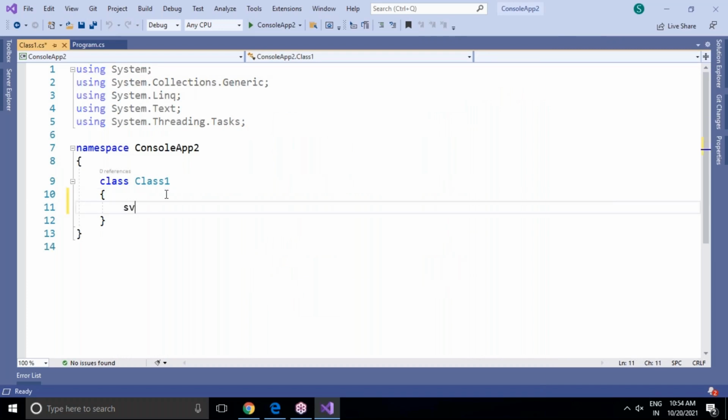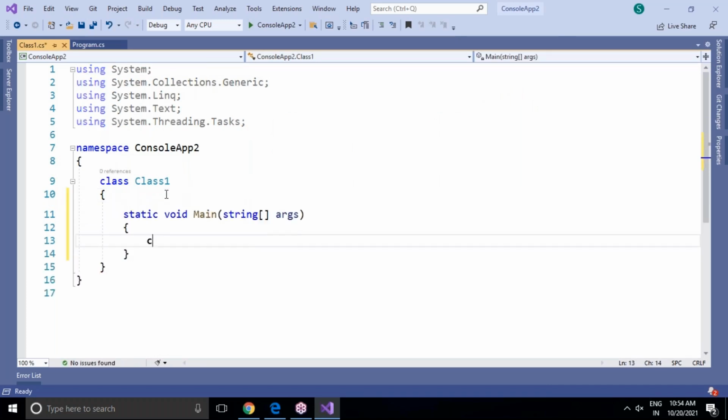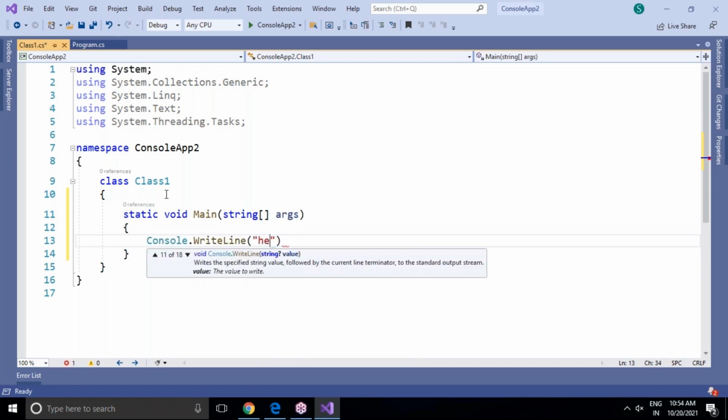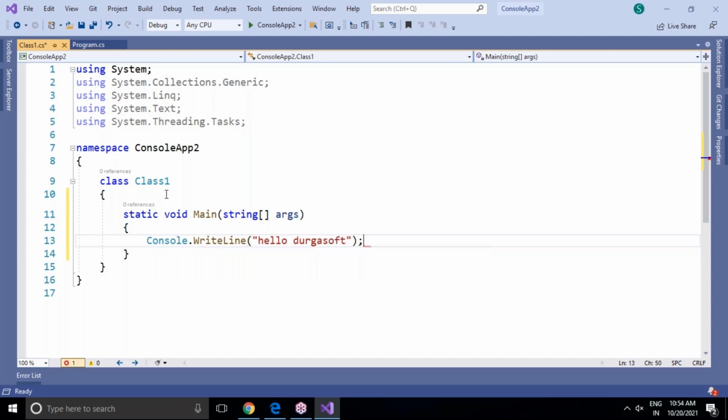If you want to add static void main, you can type static void main. I'm writing console.writeLine. Here also I'm taking just a hello, Hello Durga Soft, I'm writing. But no need to write any console.read statement here. Did I use any read statement? No. But now you can see how to change the startup object here.